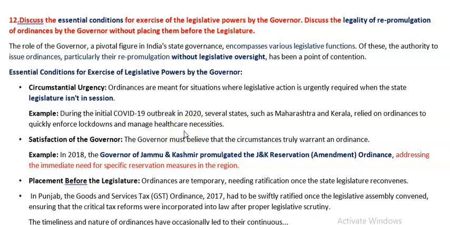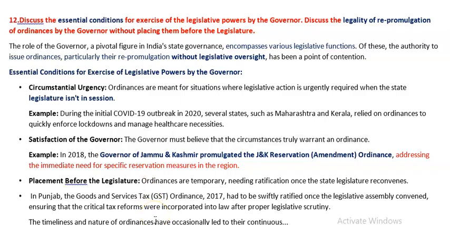Okay, there is an emergency situation and there is no legislature in session. For example, in 2018, the Jammu Kashmir governor promulgated the Jammu Kashmir Reservation Amendment Ordinance. For amending the Jammu Kashmir Reservation Ordinance, he promulgated this amendment ordinance. There was a situation mandating immediate need for specific reservation measures in the region. So that's why it was promulgated at that time.